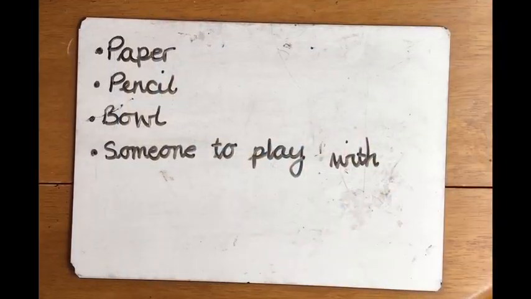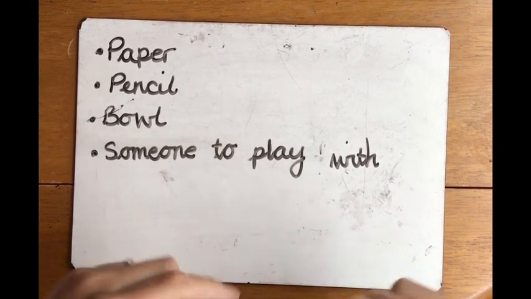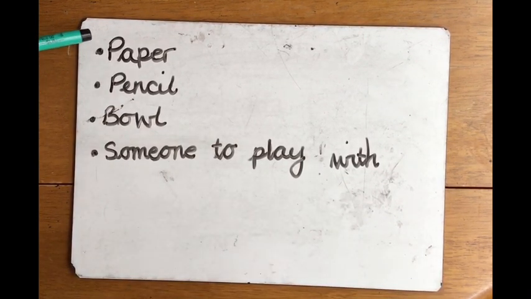I hope you enjoyed that game that Mrs. Elliott and I played. We really had fun playing it. If you want to have a go at home, all you need is some little bits of paper, a pencil or a pen to write some verbs down. Might need an adult to do this with you. A bowl or something to put the pieces of paper in, and someone to play with.